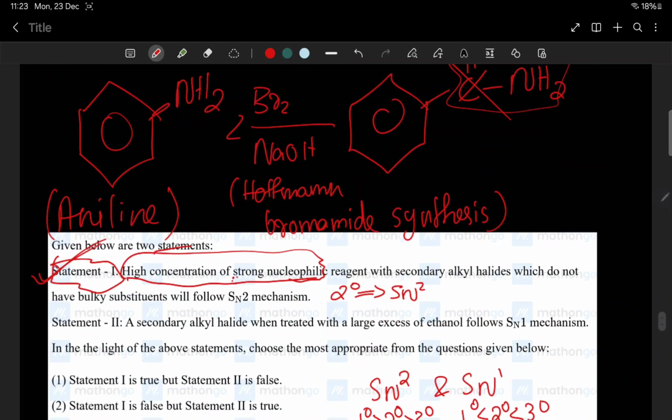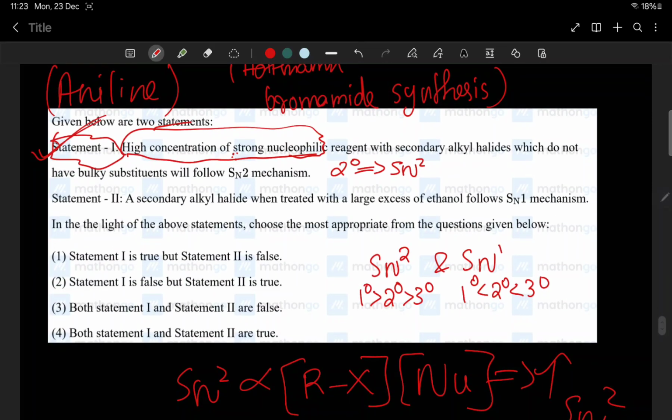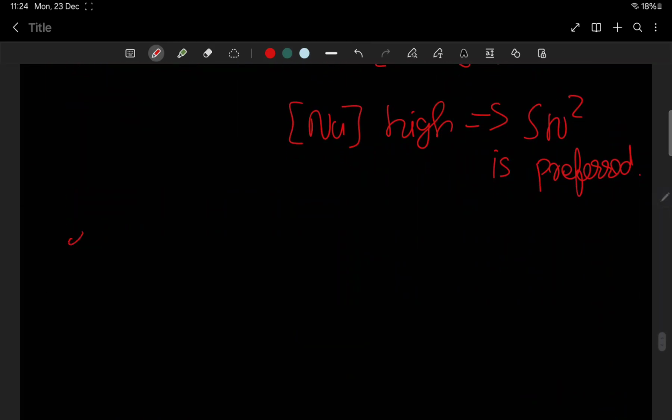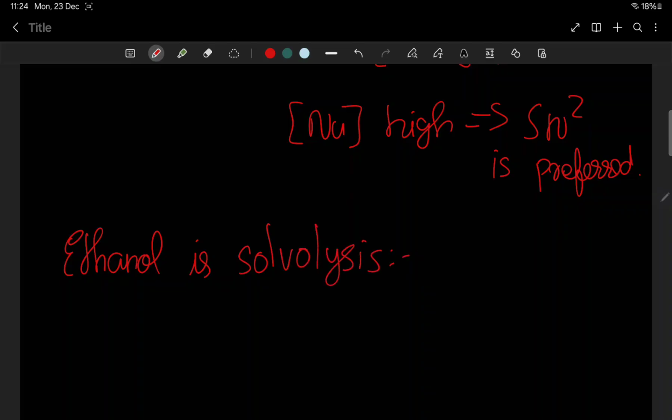1 is correct. Now statement 2. A secondary alkyl halide when treated with large excess of ethanol follows SN1 mechanism. The reaction with ethanol is a solvolysis, right? Solvolysis. Ethanol is a polar protic solvent or polar aprotic solvent.